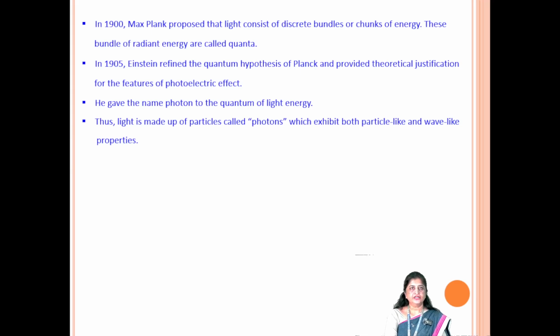In 1900, Max Planck proposed that light consists of discrete bundles or chunks of energy. These bundles of radiant energy are called quanta. In 1905, Einstein refined the quantum hypothesis of Planck and provided theoretical justification for the features of the photoelectric effect. He gave the name photon to the quantum of light energy. Thus, light is made up of particles called photons, which exhibit both particle-like and wave-like properties.